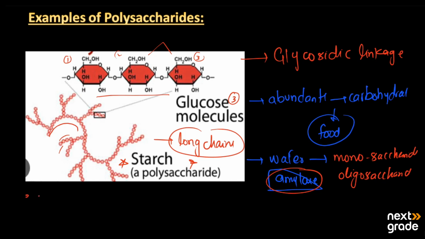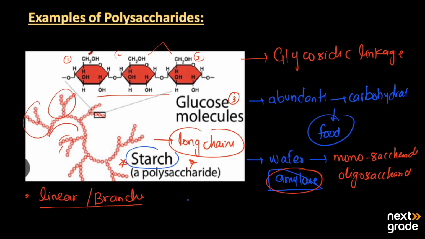They have different ranges in their structure. They may have a linear structure or a branched structure. Both types of structures are present in them. For example, the storage polysaccharides are starch, glycogen, or maybe galactogen.